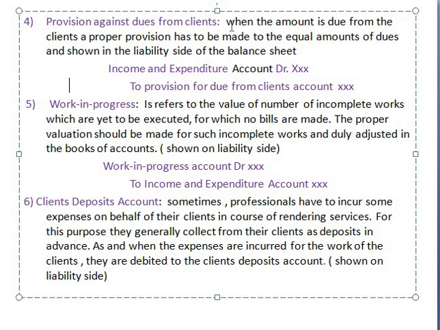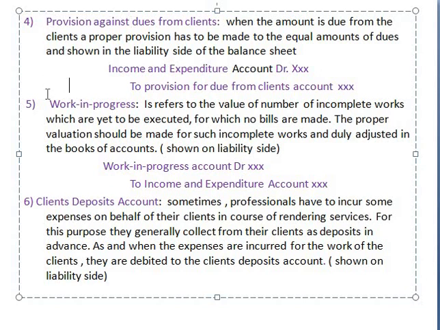So let us see what will be there. When an amount is due from the clients, a proper provision has to be made for the equal amount of dues and shown on the liability side of the balance sheet. If it is only due from the client, no objection, it goes to the asset side. But whatever the due is, on that I am going to make provisions. When I make provisions on the clients, of course it has to be considered a liability, because I am expecting it may or may not come. Whatever my clients owe, they may pay in the future, they may not pay in the future. Because of that I make certain provisions. That provision will be considered a liability and recorded on the liability side. The word provision is most important.